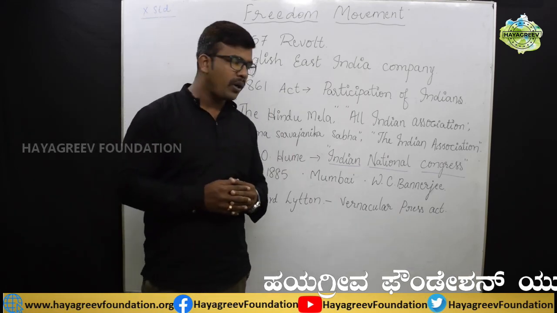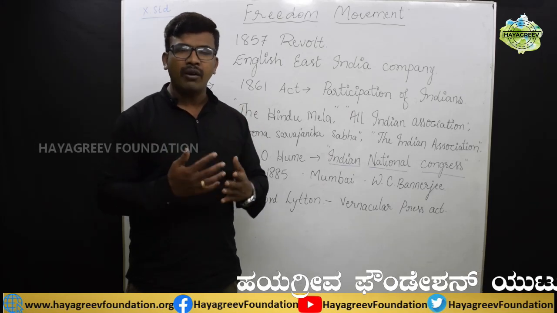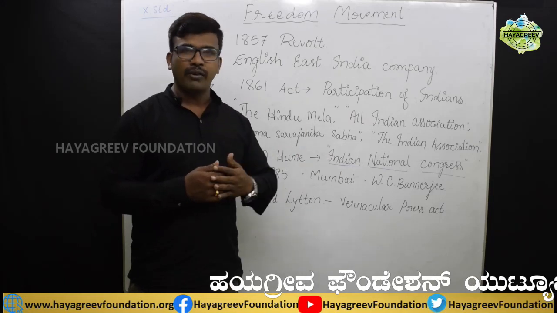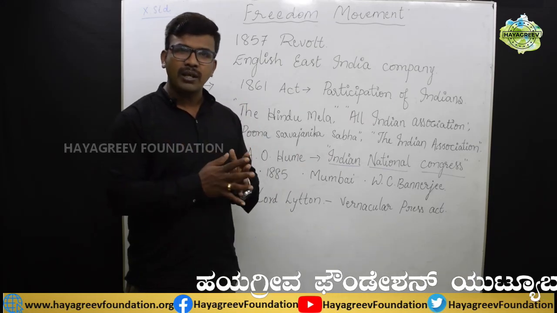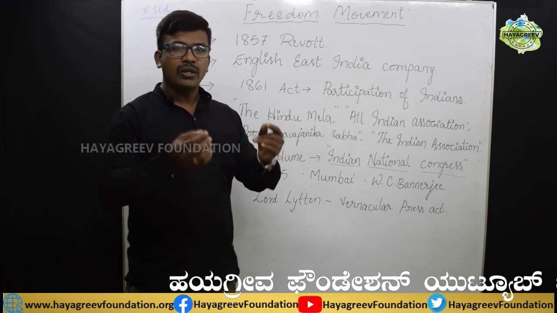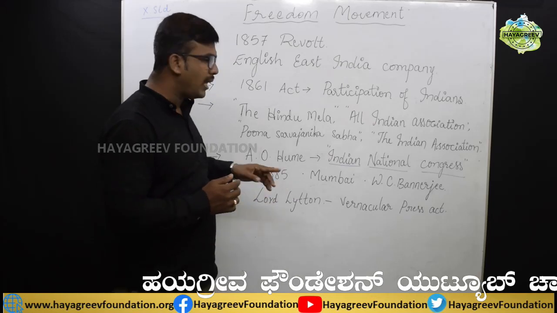After the establishment of the Indian National Congress, they decided that each and every year we have to gather in different places, discuss the problems and find solutions. So the Indian National Congress was established in 1885.